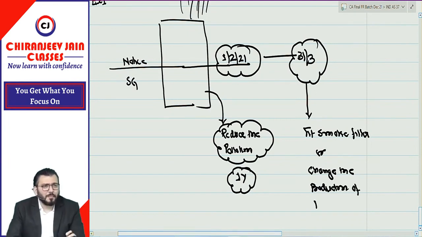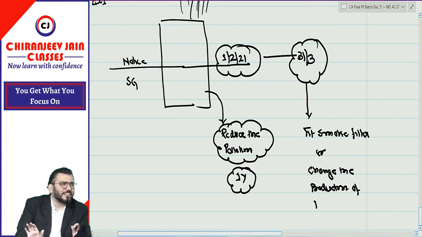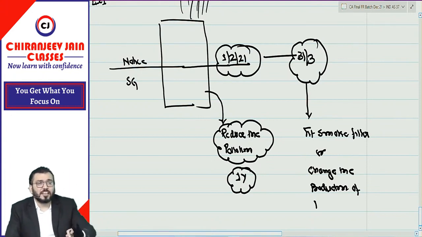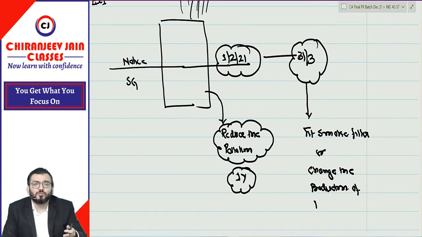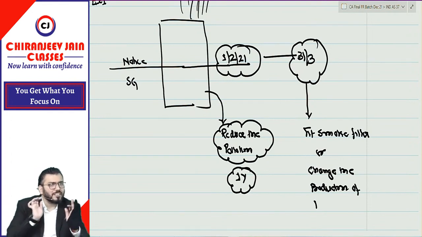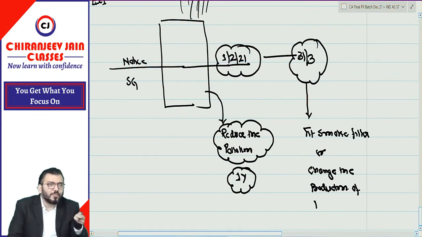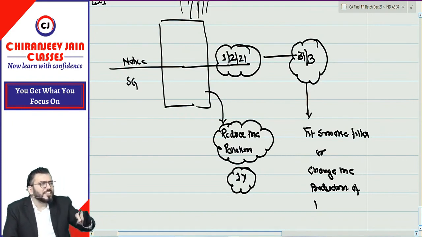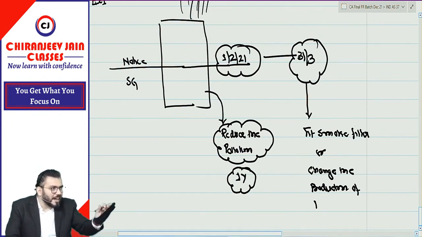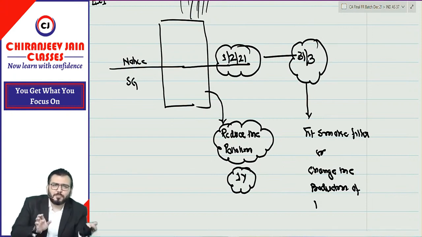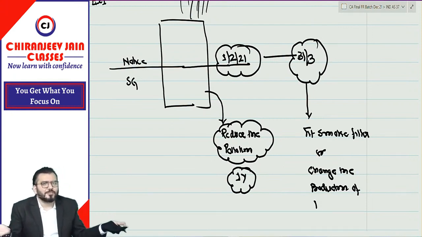Right now I am assuming that they have not decided to liquidate, because once they decide to liquidate, it becomes a non-going concern entity. Right now it is a going concern entity only. So either they will fit a smoke filter or they will change the production process. Correct? Are you getting what I am saying? Can I say if they change the production process, then there is nothing to do.